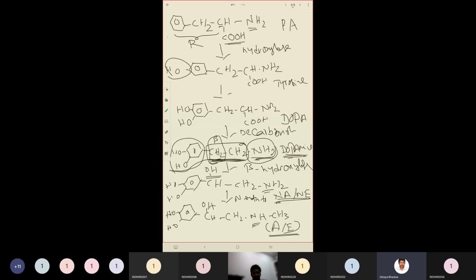For the same biosynthesis, I have given the chemical structure view, showing what modifications are happening. The first one is phenylalanine. I have told you the general structure of amino acids: one carbon will have two functional groups, a carboxylic acid as well as an amino group, attached directly to it, and the third group will be R, that is the side chain.